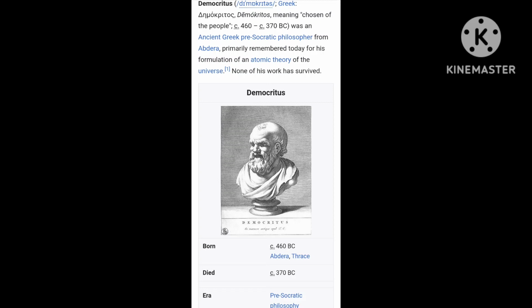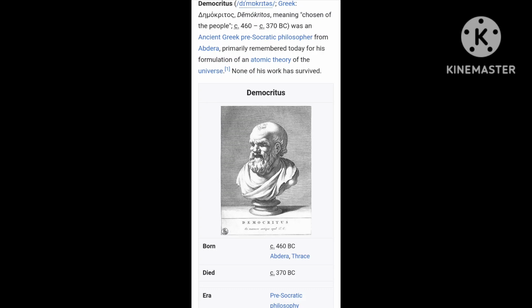Kanad is known to have probably given an atomic theory, but let me look at Democritus. He was the first, around the 5th or 4th century BC, to give the atomic theory. He was born around 460 BC and died around 370 BC. So in the 5th and 4th century BC, he gave the atomic theory of the universe. He was the first, an ancient Greek philosopher.